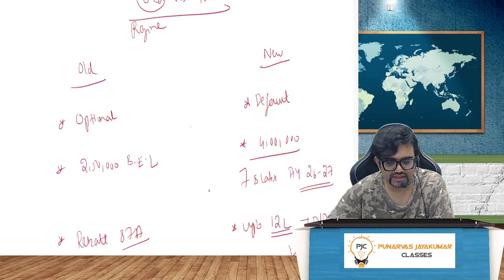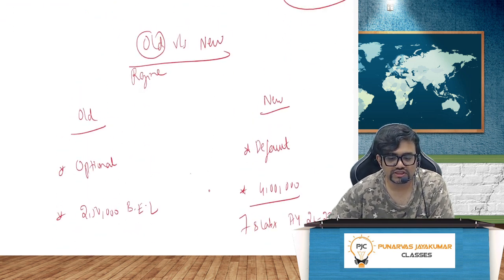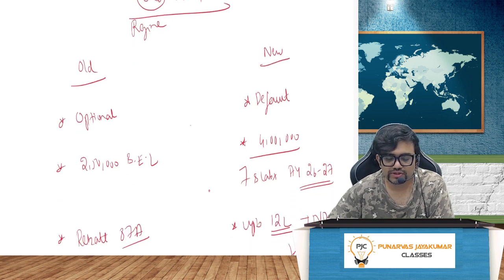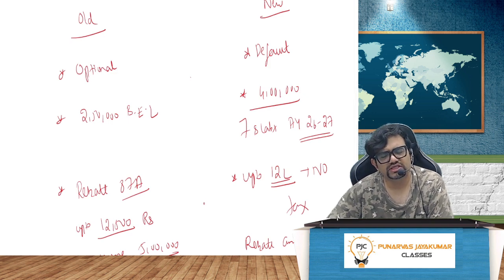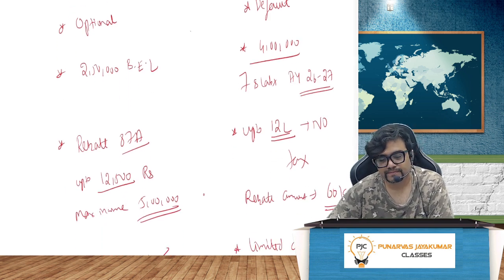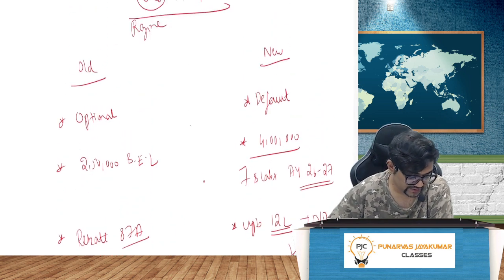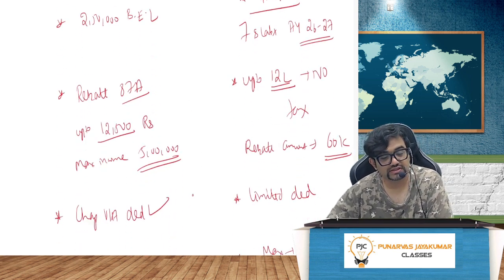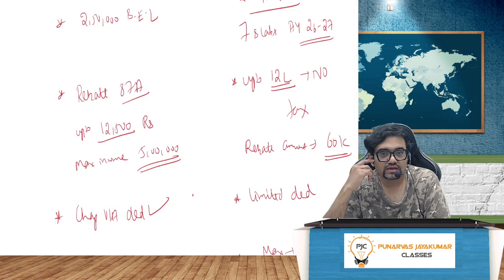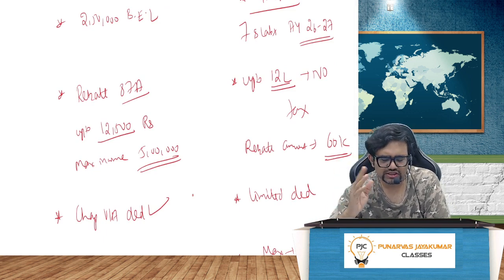And we tried to understand the difference between the old regime, the optional regime, and the new regime. In the new regime, the basic exemption limit is up to 4 lakhs. And now in the new regime, we have 7 slabs, so to speak. And the rebate also has increased. Amount up to 12 lakhs, there is no tax. Earlier, even in the new regime, it was only up to 7 lakh. Now it has increased to 12 lakh.